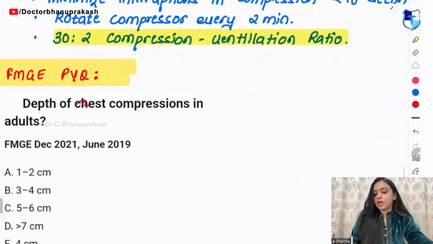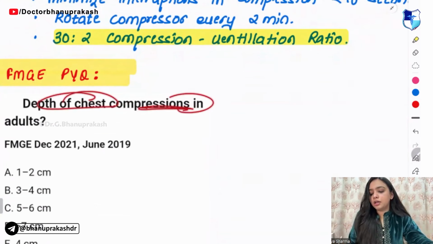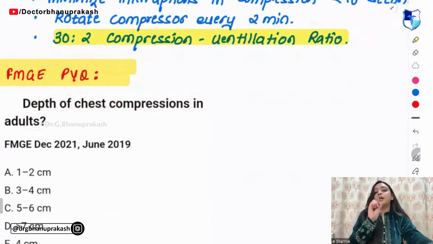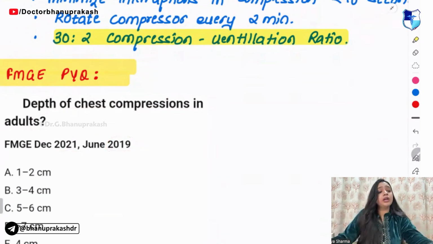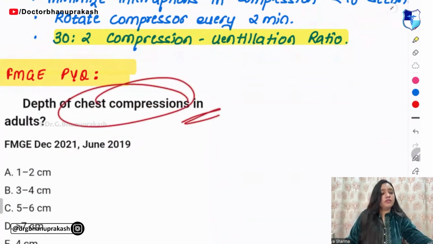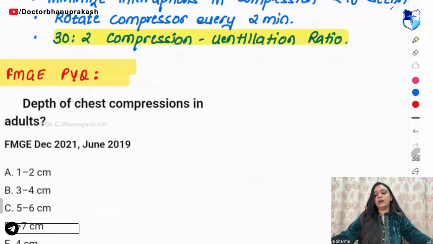Coming on to the PYQ, depth of chest compression in adults, how much is it? This PYQ was asked in FMG 2021 and 2019. 3:1, very good. In infants it is 3:1. Tell me depth of chest compression in adults.